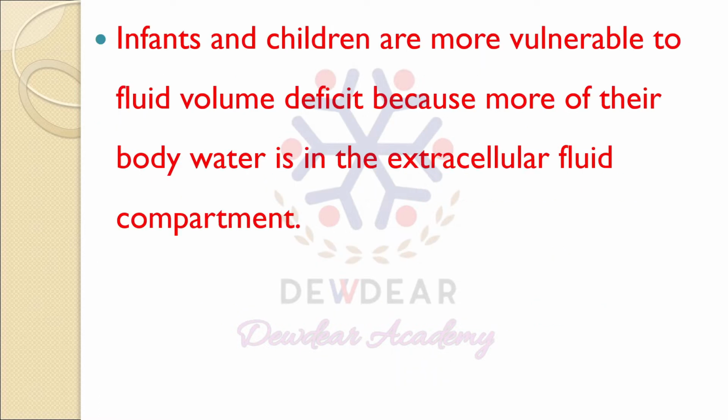Also, infants and children are more vulnerable to fluid volume deficit because more of their body water is in the extracellular fluid compartment.